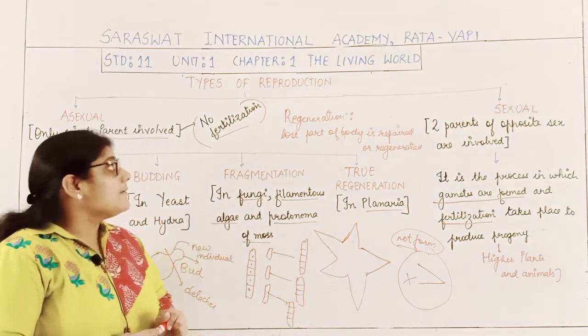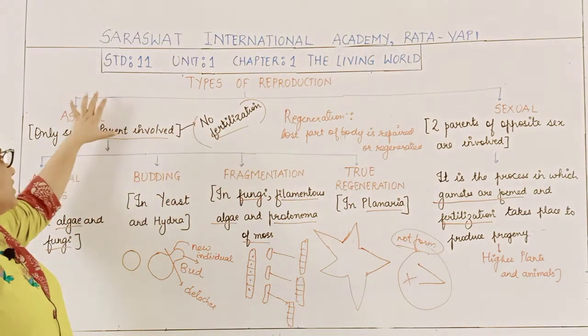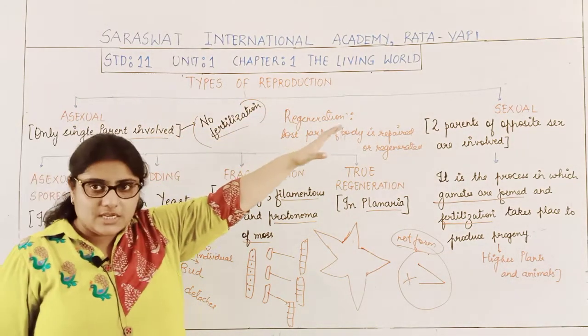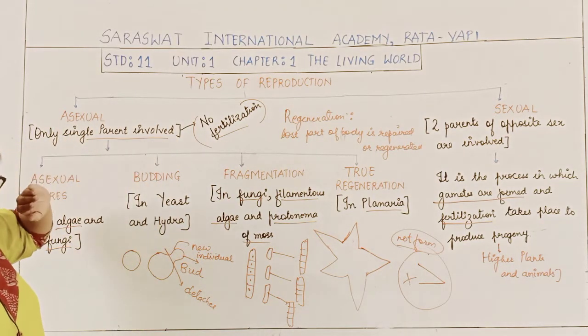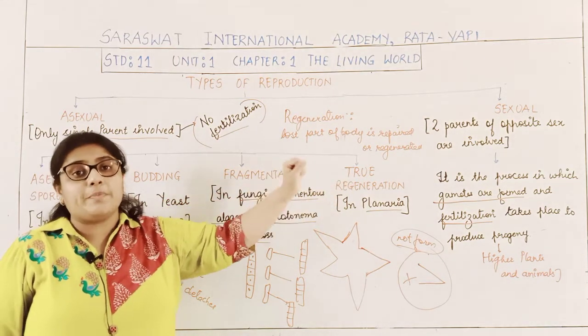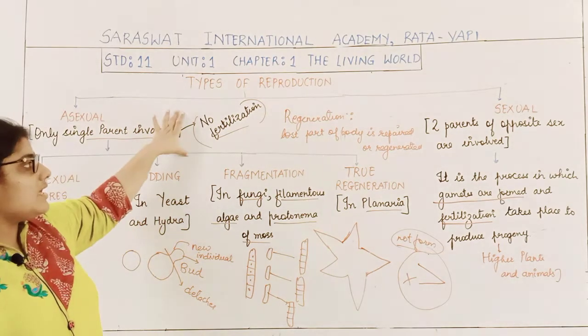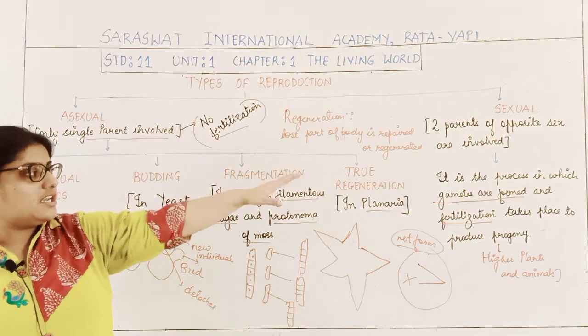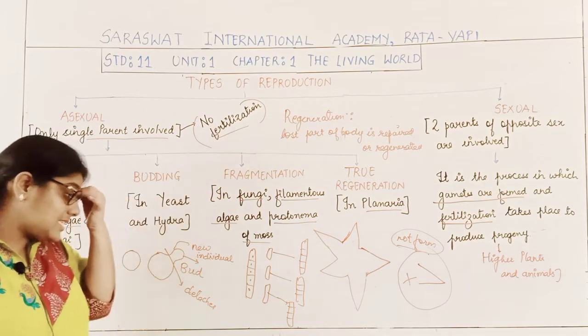So students, the process of reproduction is divided into two types: one is asexual reproduction, the other is sexual reproduction. Difference: in asexual reproduction only a single parent is involved. In sexual reproduction two parents of opposite sex are mainly involved. Here there is no fertilization. There the gametes are formed as well as the fertilization takes place.